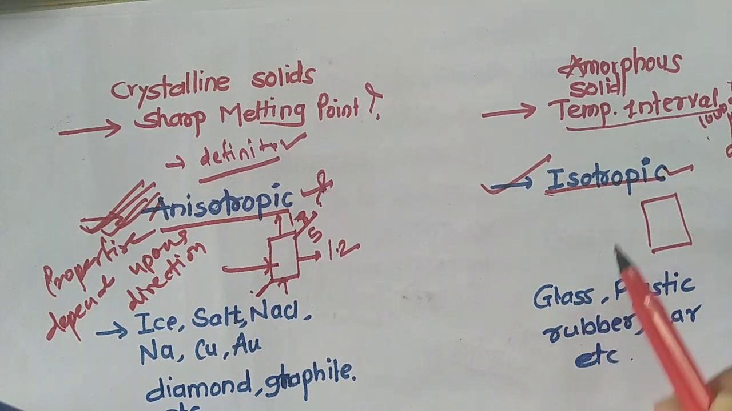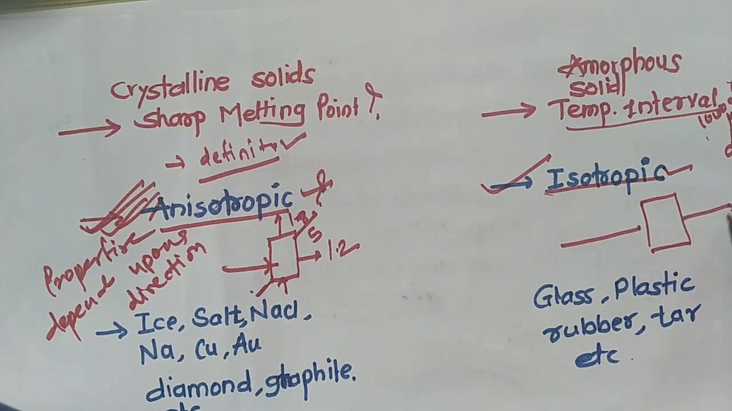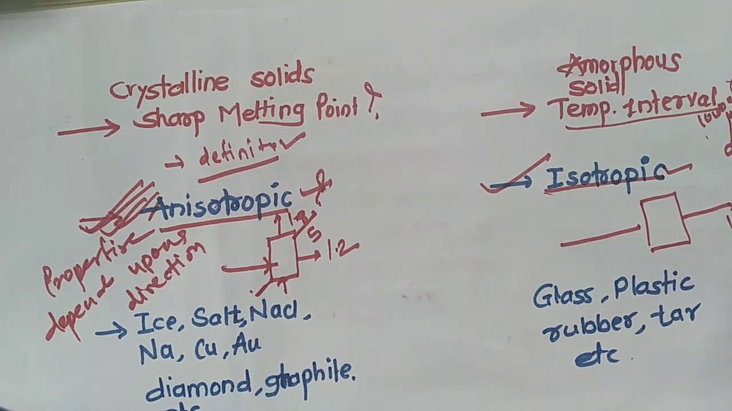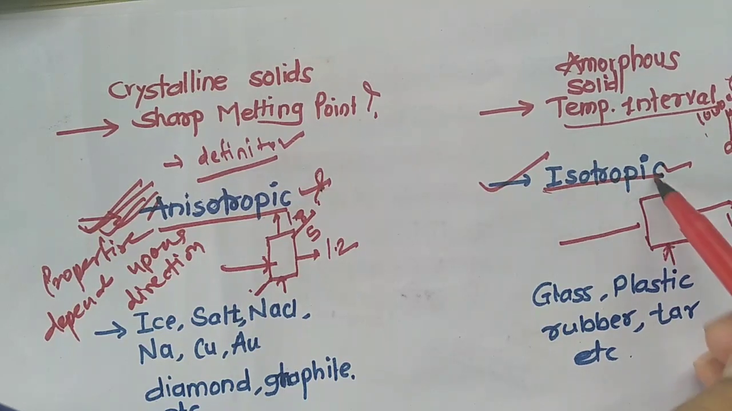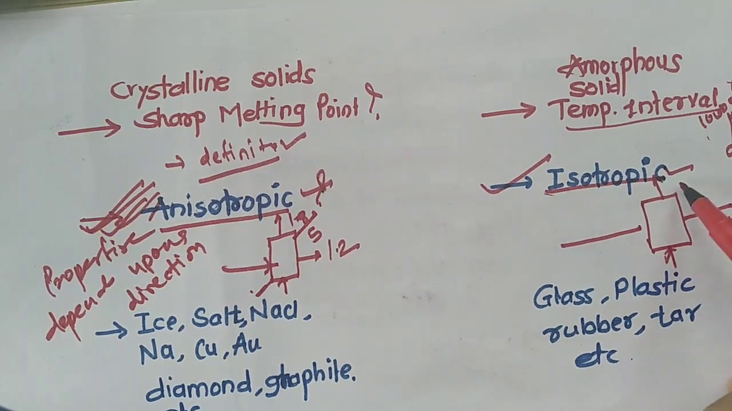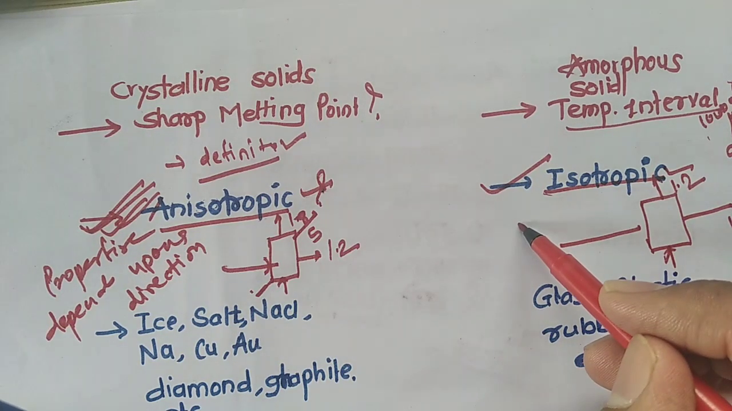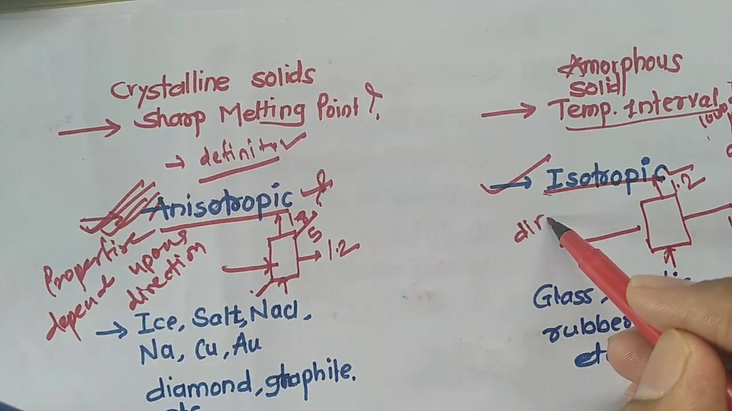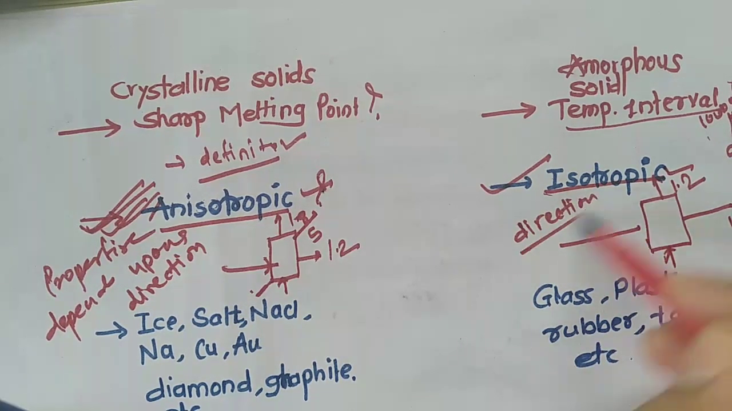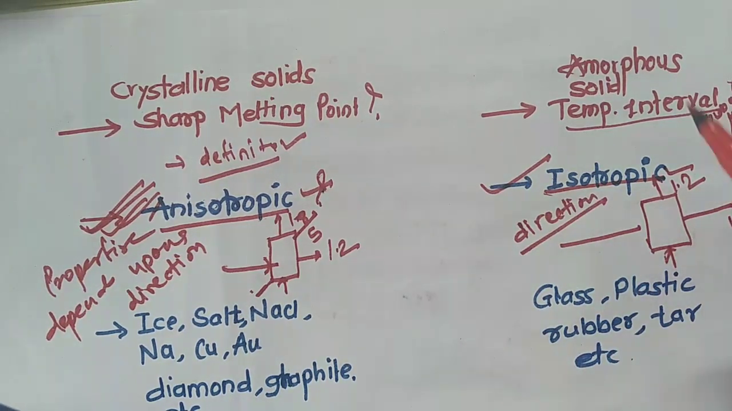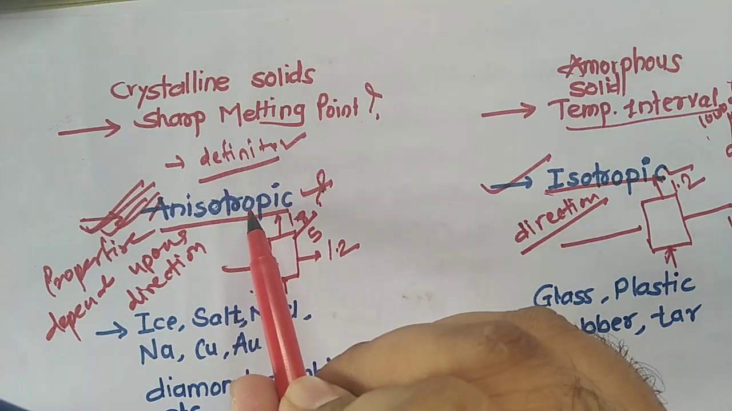Suppose I take the example of glass. If I measure its refractive index in this direction, it may be 1.2. In any other direction, it will definitely be 1.2 as well. If I measure the refractive index in any direction, it will be 1.2 only. So it doesn't depend on the direction of measurement. All amorphous solids are isotropic.